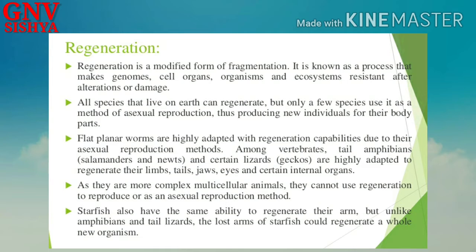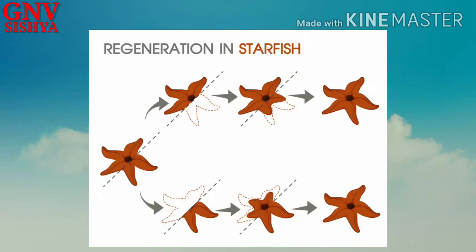Even lizards, if you've seen, can regenerate only the tail, which is a simple structure. The other parts of the body which have complex structures cannot be regenerated. Regeneration is also seen in starfish. If any one of the arms of the starfish is cut off, then that arm will be able to grow into a new starfish again. So even starfishes use regeneration as a method of asexual reproduction.